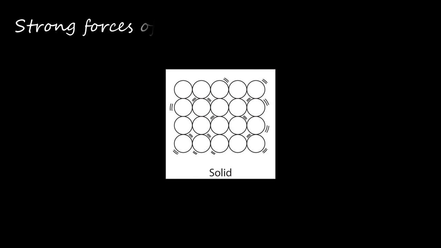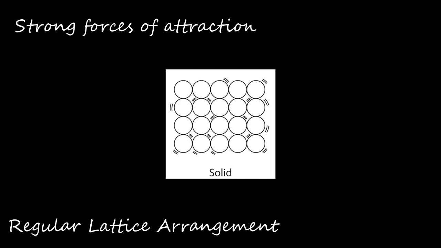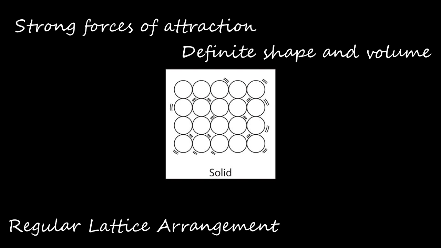In solids, there are strong forces of attraction between particles. This holds the particles together in fixed positions to form a regular lattice arrangement. Because the forces are strong, the particles don't move from their positions, so all solids keep a definite shape and volume and don't flow like liquids. The particles vibrate. When they are heated, they gain energy, which causes the particles to vibrate even more. Too much heat will cause the bonds to break and the solid to change state.